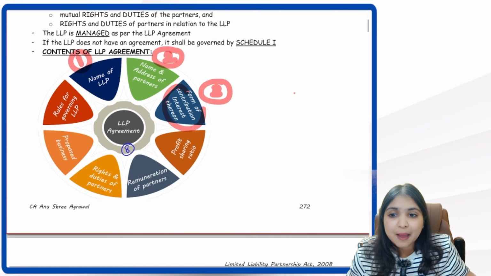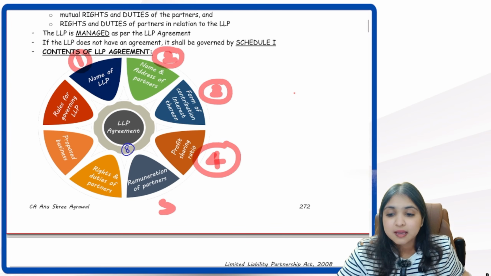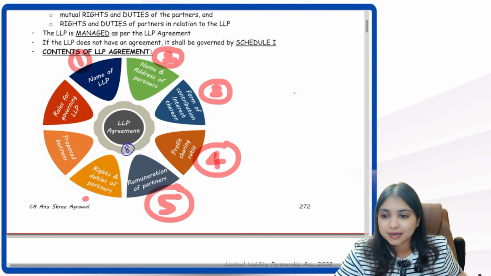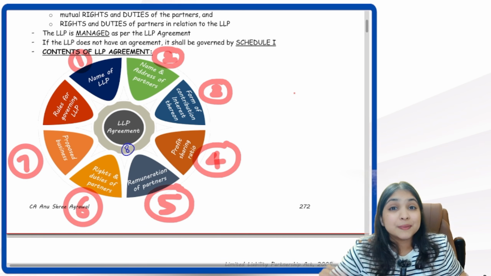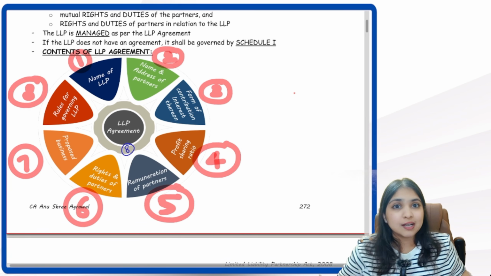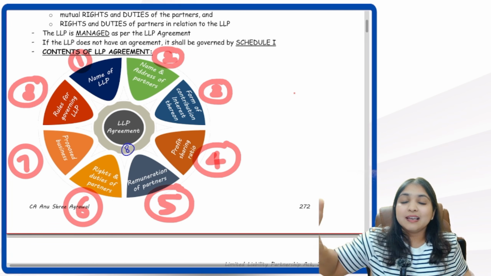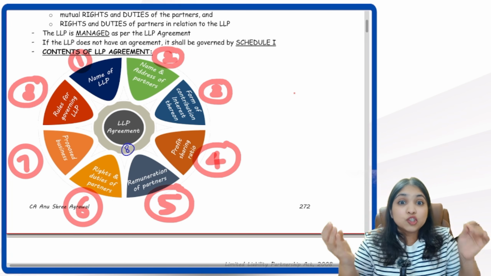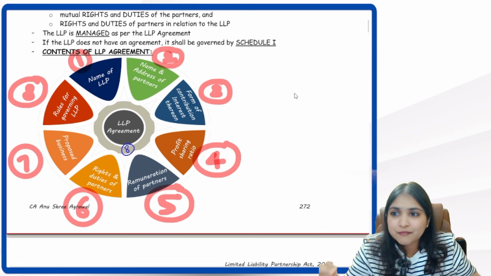Number 3, the capital contribution. Number 4, what is the profit sharing ratio between the partners? Number 5, the remuneration of the partners. Number 6, the rights and duties of the partners. Number 7, what business is the LLP going to carry on? And number 8, what are the rules that will govern the LLP? So inside the LLP agreement, there will be totally how many contents? Totally 8 contents.